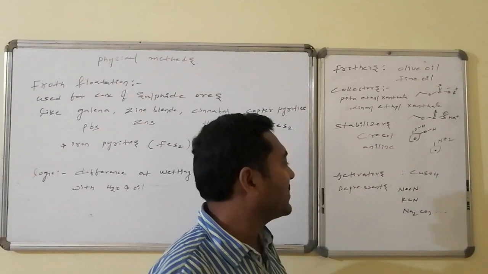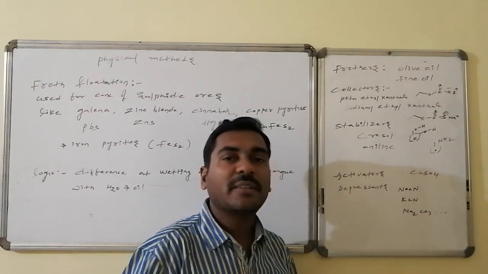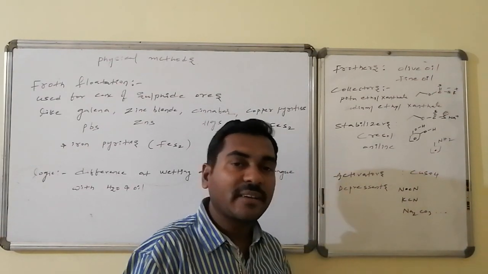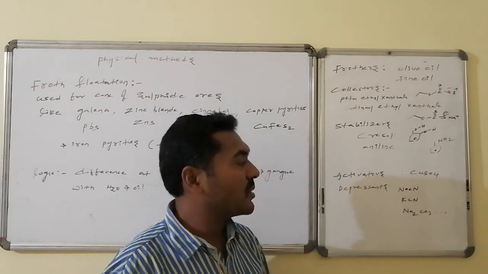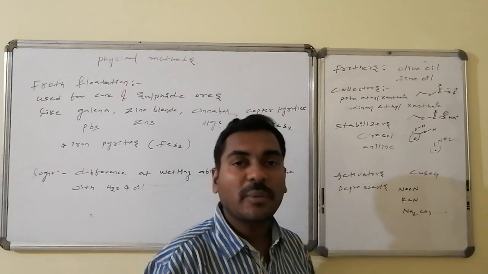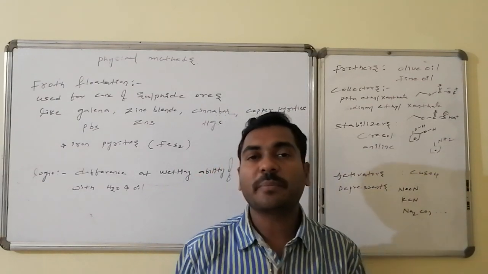Copper sulfate is an activator. Depressants: to make the process stop and to occur in another version, we are using certain other substances, said to be the depressants. Sodium cyanide, potassium cyanide, and sodium carbonate are examples of depressants.